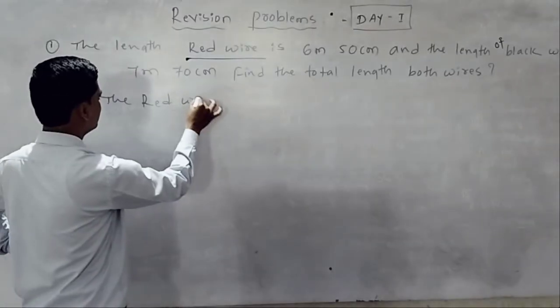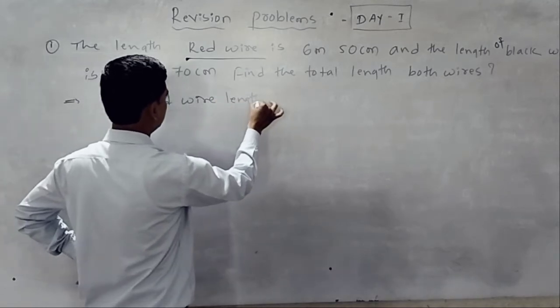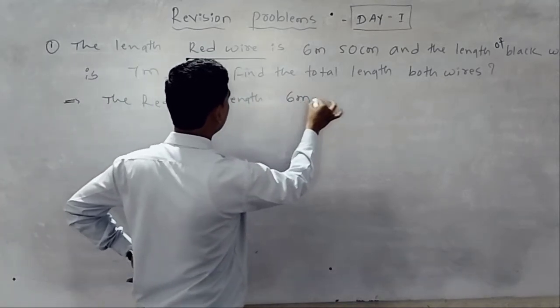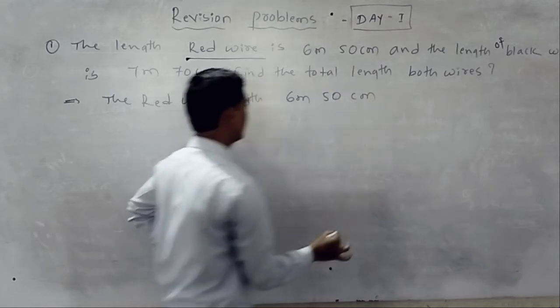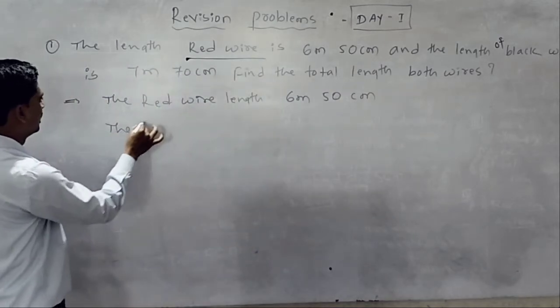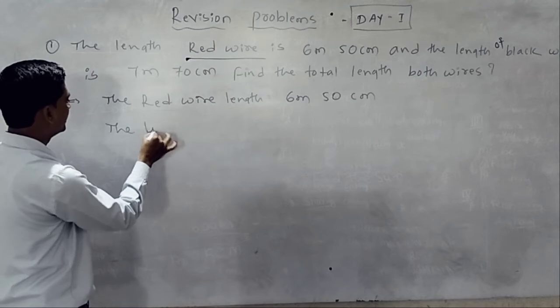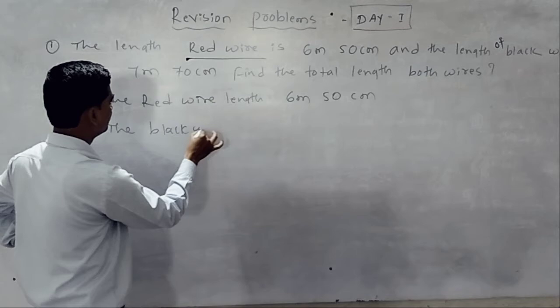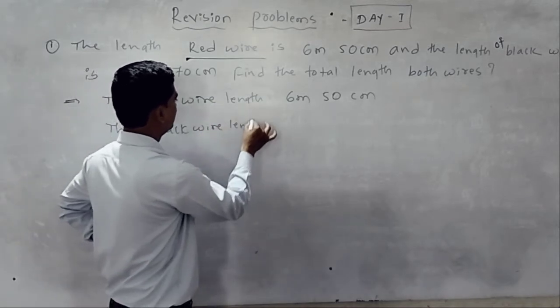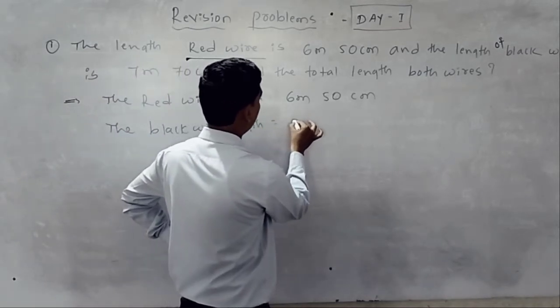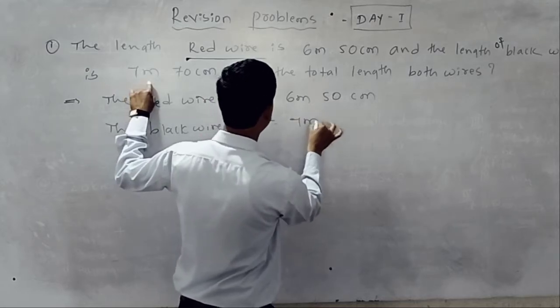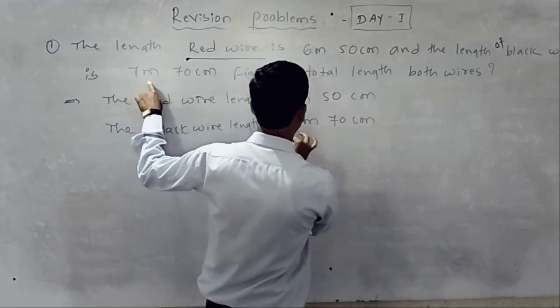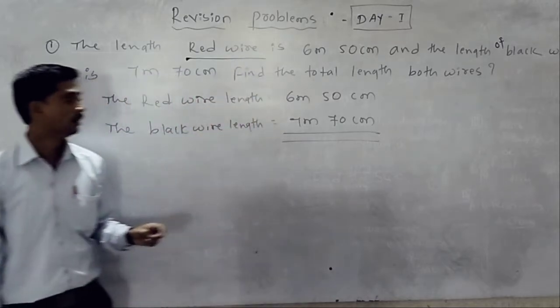The answer: the red wire length is equal to 6 meters 50 centimeters. Then the black wire length is equal to 7 meters 70 centimeters. Then find the total length of the wire.